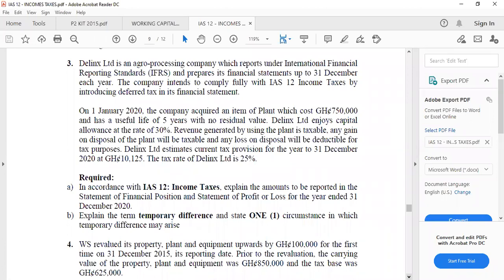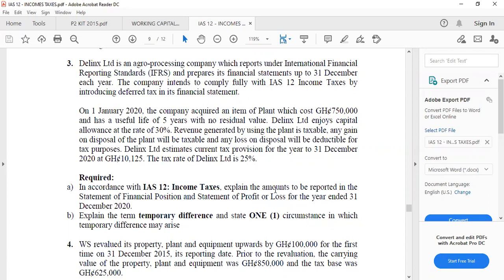What will be the difference? 10%. So that 10% portion, you are enjoying as a benefit today, which you are going to pay for in the future. That 10% that you are enjoying today will not be given to you in the future. Therefore, you are going to pay more tax for that. So make provision for that 10%.